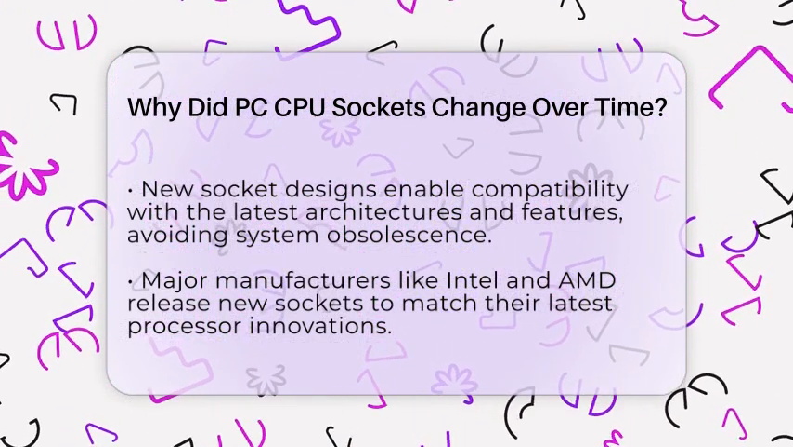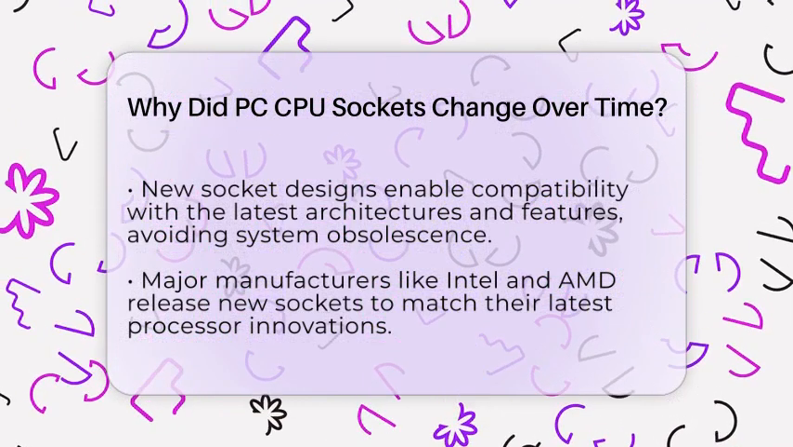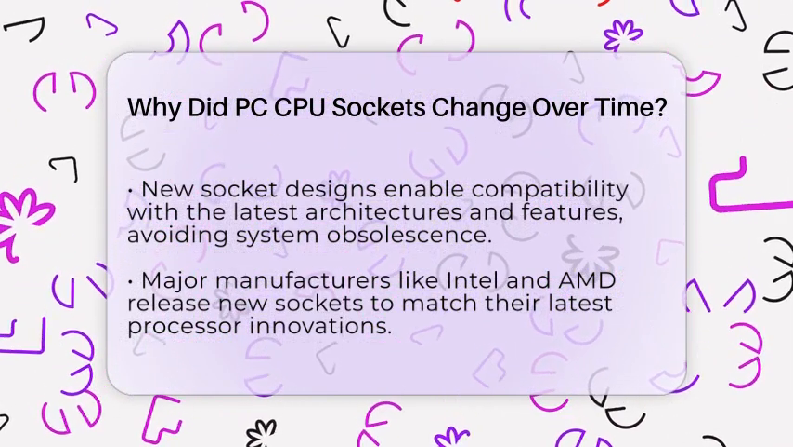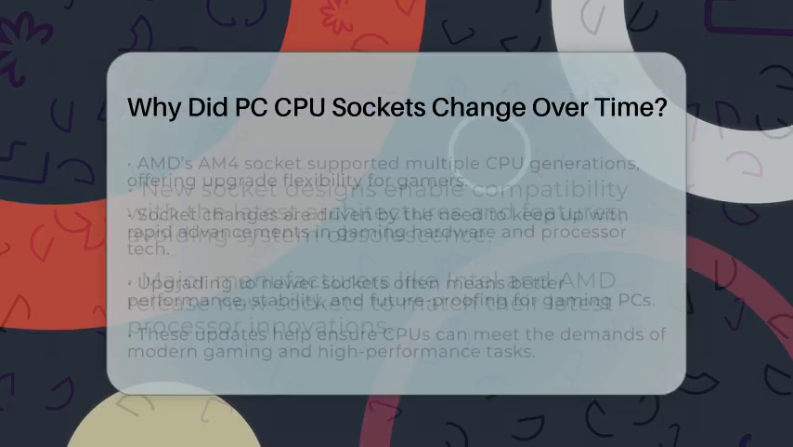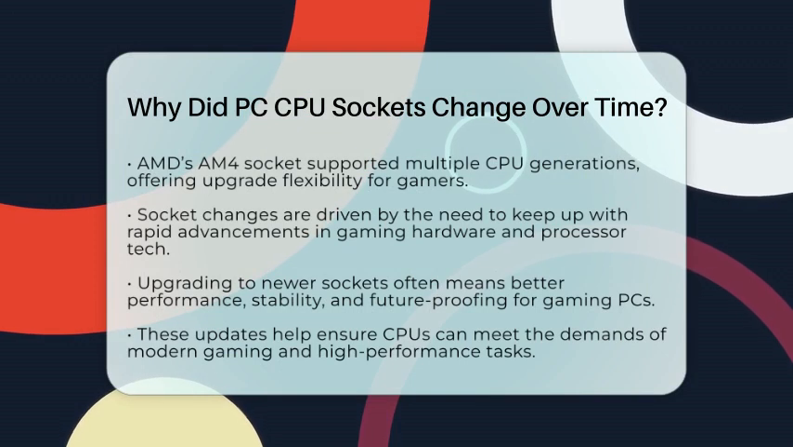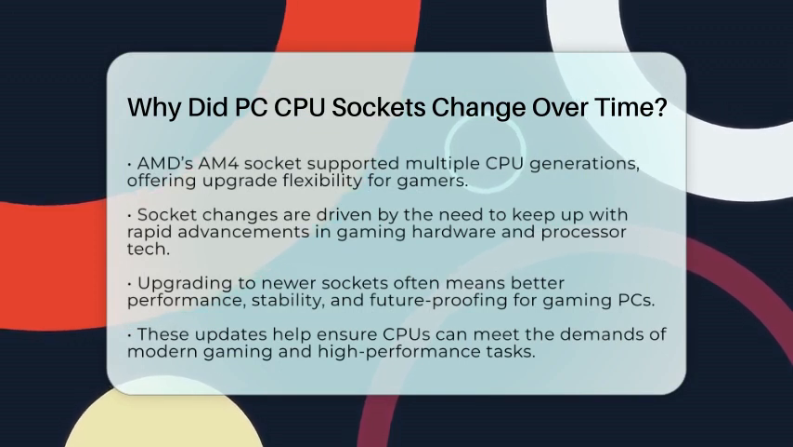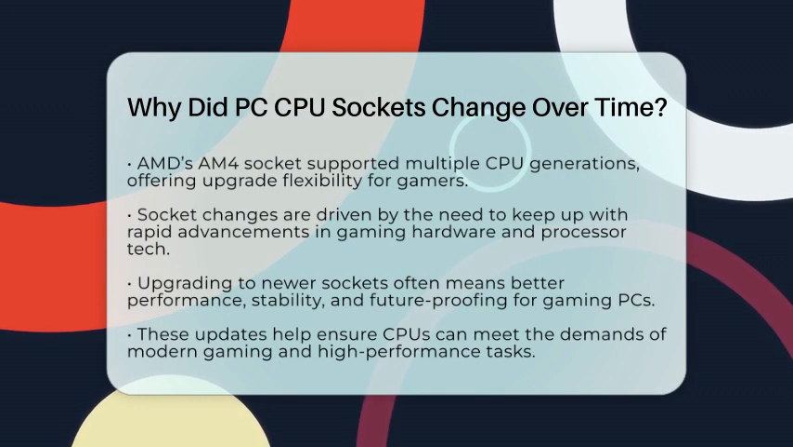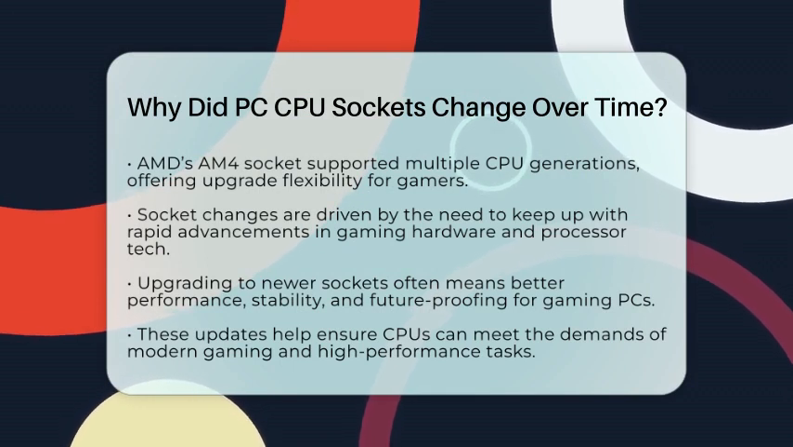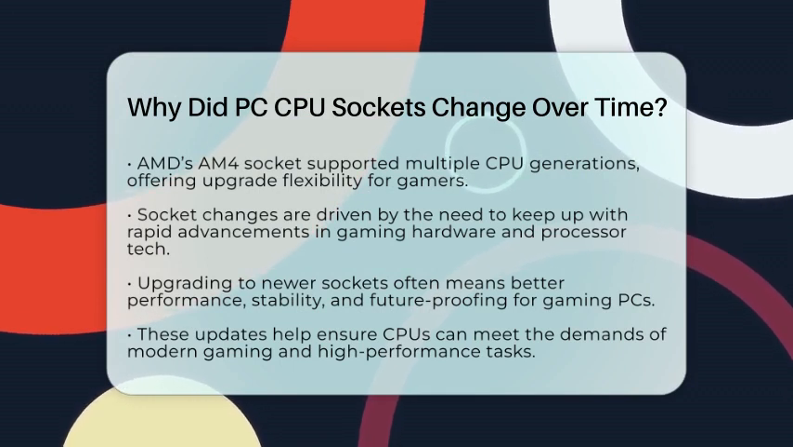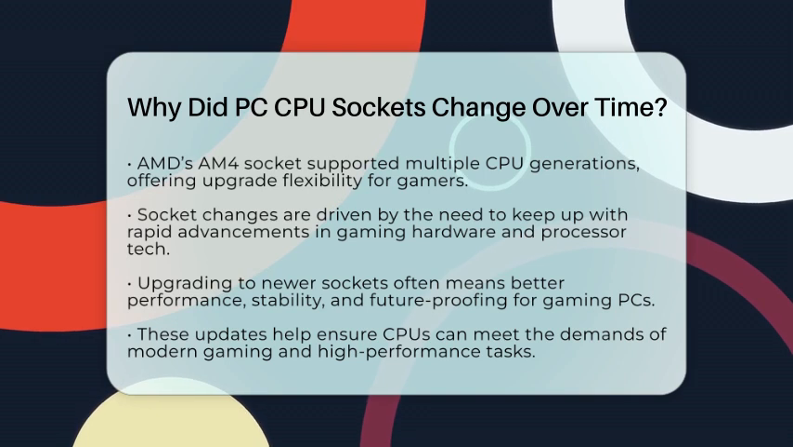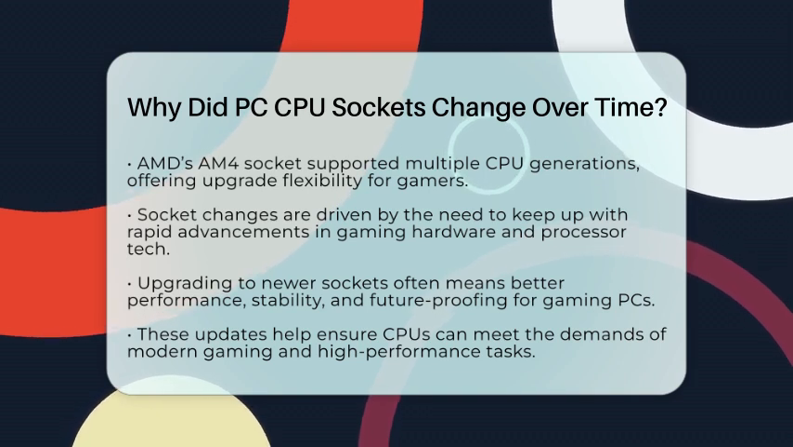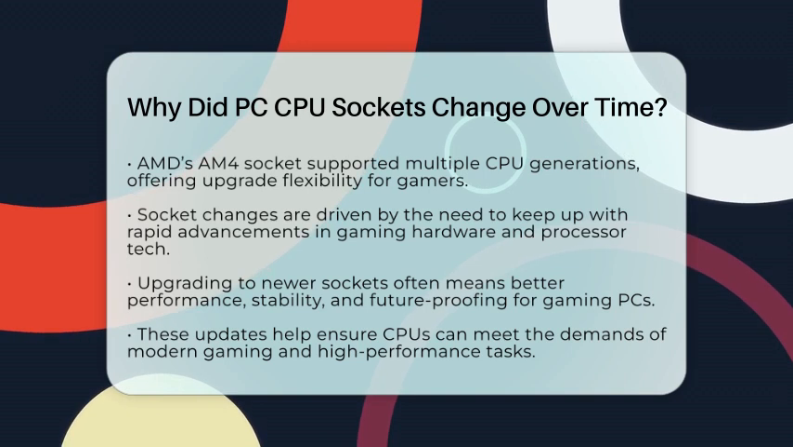Support for new architectures and features is another reason. Sometimes, older sockets cannot handle the latest CPUs or technologies. When that happens, manufacturers introduce new sockets. This allows gamers to upgrade to more powerful processors without replacing the entire system. Both Intel and AMD, the main CPU makers, have introduced new sockets to match their latest processor designs. For example, AMD's AM4 socket supported multiple generations of CPUs with different features, giving gamers a flexible upgrade path.